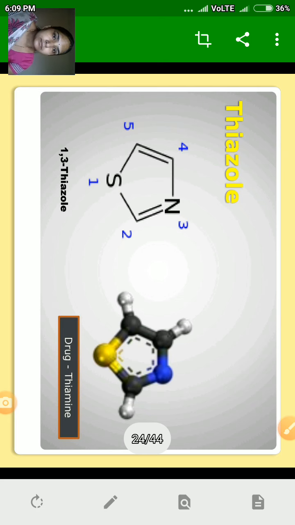Thiazole, 1,3-thiazole. It has sulfur and nitrogen. Sulfur is at position one and nitrogen is at the third position. Its IUPAC name is 1,3-thiazole. Thia for sulfur, aza for nitrogen, and ole for 5-membered ring. And 1 and 3 indicate the position of heteroatoms in the ring. The name of the drug where thiazole is present is thiamine.